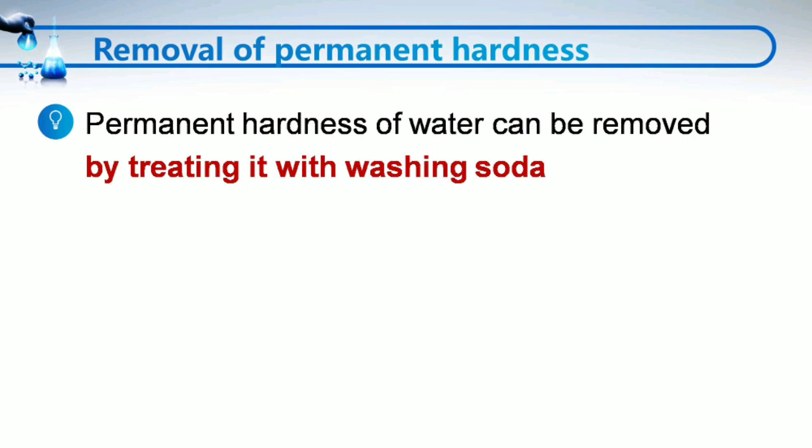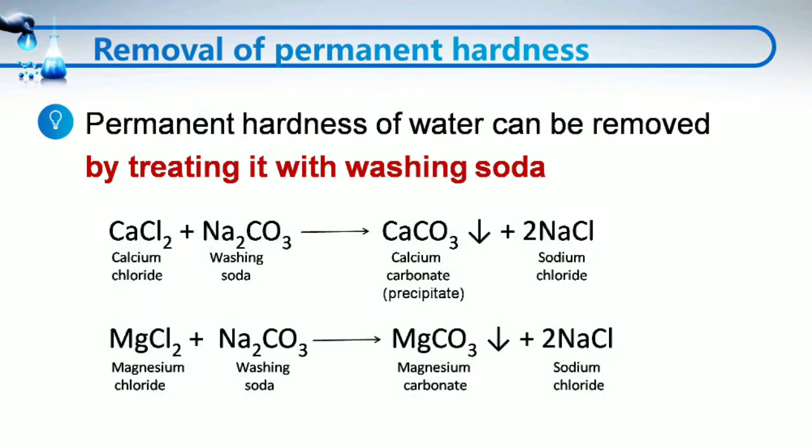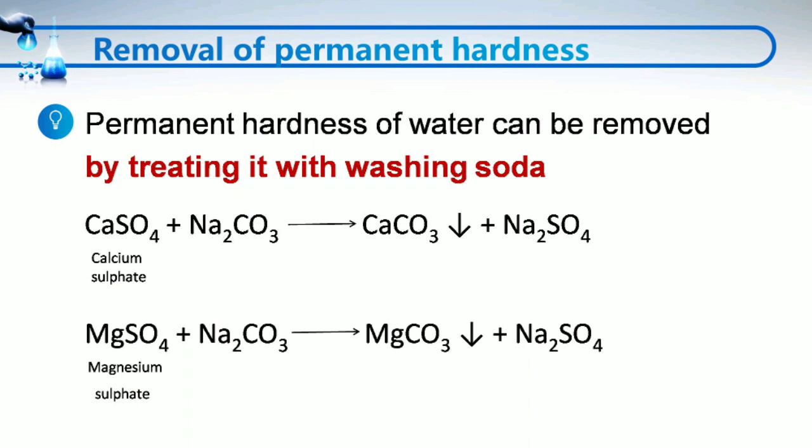When washing soda reacts with the chlorides of calcium and magnesium present in hard water, then carbonates of calcium and magnesium are formed along with sodium chloride. And when washing soda reacts with the sulfates of calcium and magnesium present in hard water, then carbonates of calcium and magnesium are formed along with the sodium sulfate. The carbonates of calcium and magnesium are insoluble in water and therefore they form precipitate, and this precipitate can be removed by filtration. And that's how permanent hard water can be made soft.